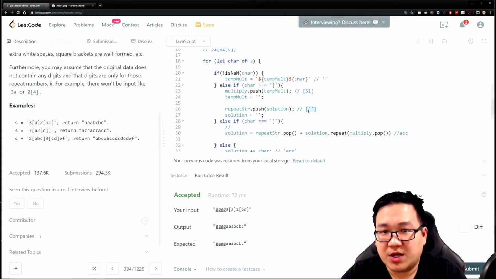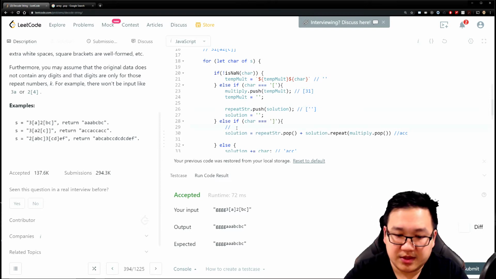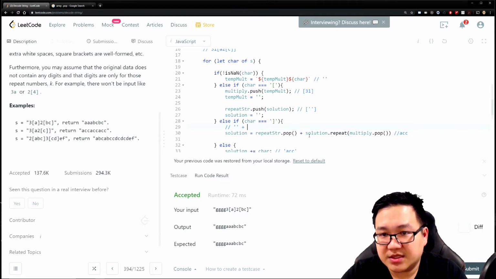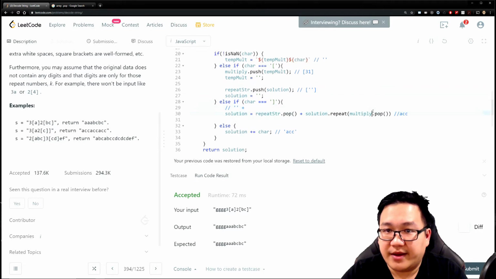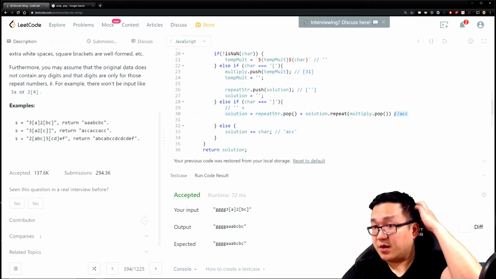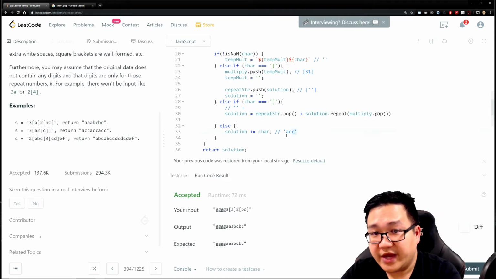In this case, what's our repeated? What are we popping, right? We're popping an empty thing. So this is going to basically be something empty, right? And we're plussing basically the solution, which in our case is ACC, 31 times, right? So that means like this would solve this problem. And I think we have our solution. So let's run and check it out.